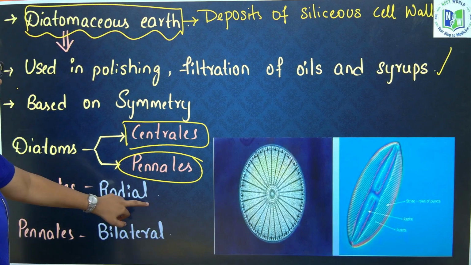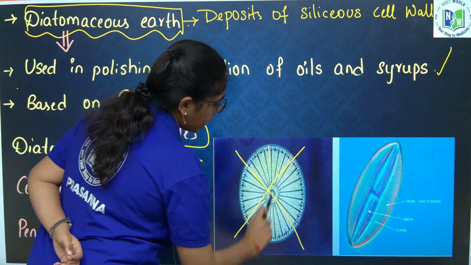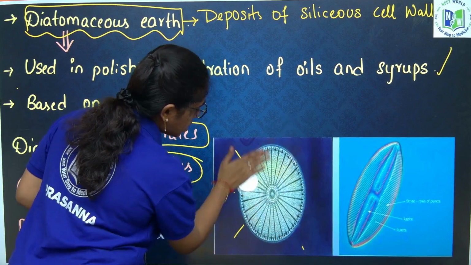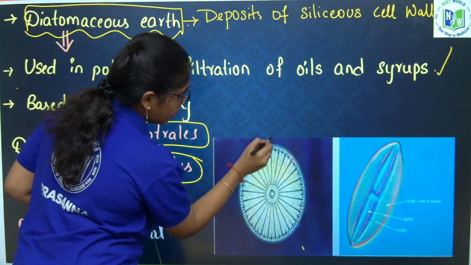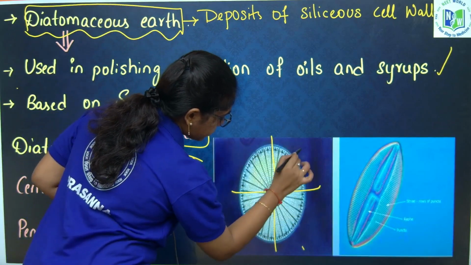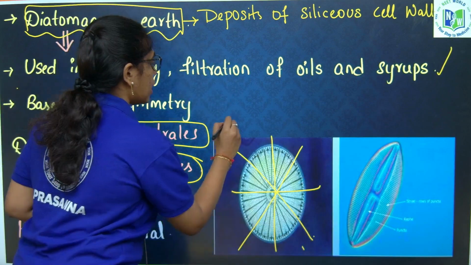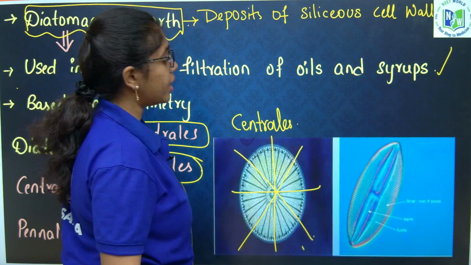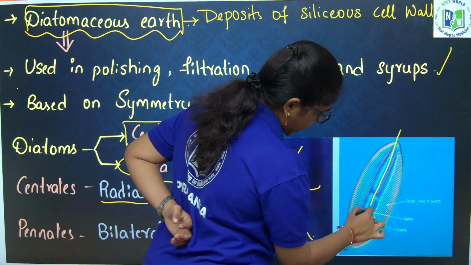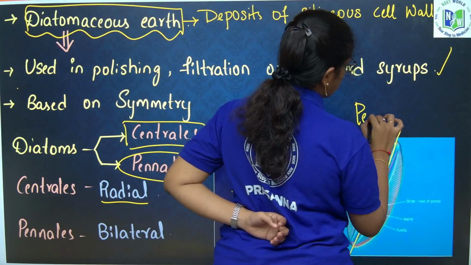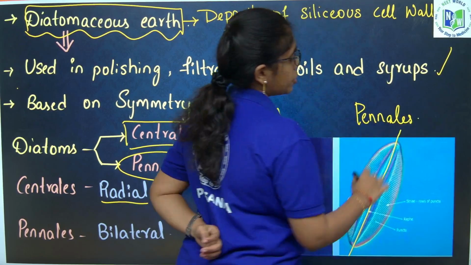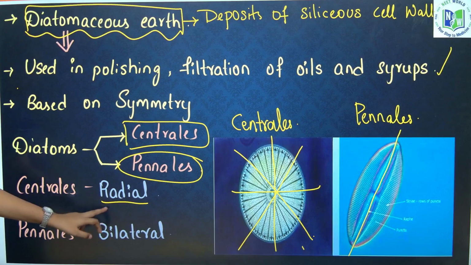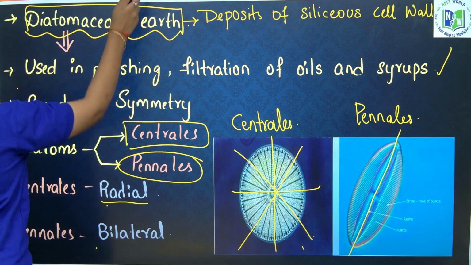Centrales are radially symmetrical, you can divide them in any plane possible. Those which are bilaterally symmetrical, divided by only one plane, are called pennales. Based on symmetry, they are divided into two types: centrales are radially symmetrical, pennales are bilaterally symmetrical.